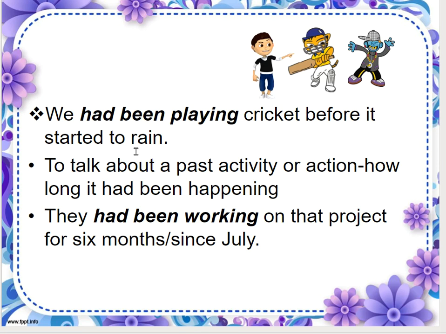So this part, had been playing, is our past perfect continuous tense. We had been playing, then it started to rain. Started is not in past perfect continuous, that is just simple past. But this part shows us that this activity had been happening until this one happened.